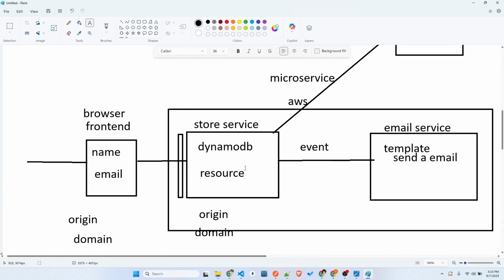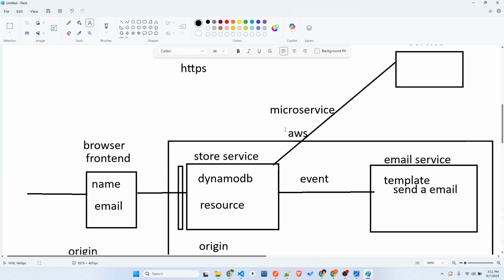So this is a lot of things we learned in this small crash course, but in future I'm going to launch a big project, or we are going to start a new course for learning each and every service of AWS. More than 15 to 20 services we're going to learn. So just comment down below if you are interested in learning deeper concepts of how these services are created internally by the AWS team.